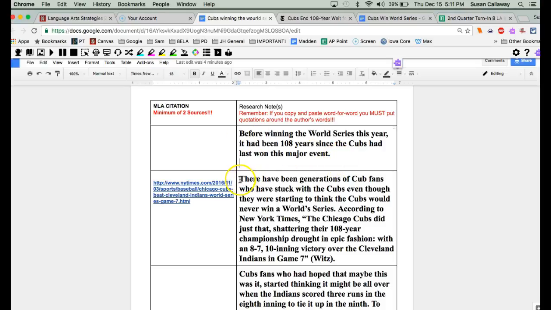Then he put in his own words. That's good. He used a lot of his own words. He says, "There have been generations of Cub fans who have stuck with the Cubs, even though they were starting to think the Cubs would never win a World Series."